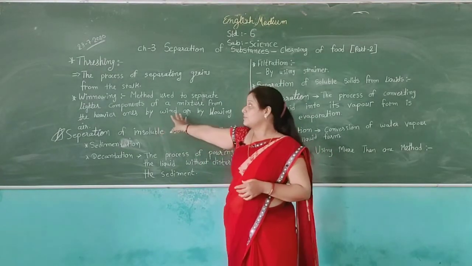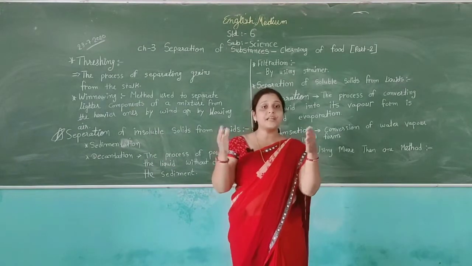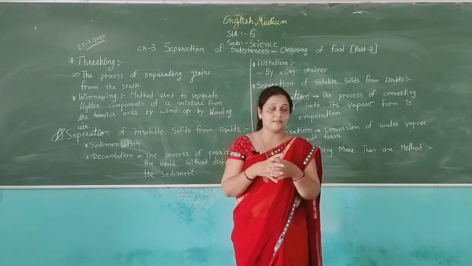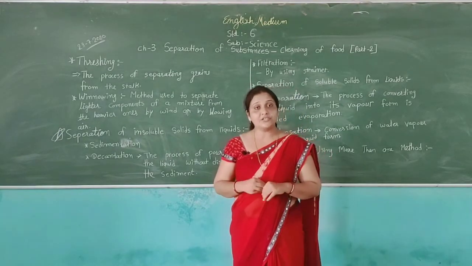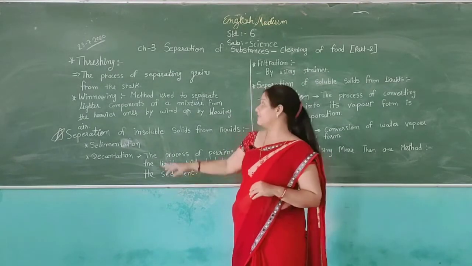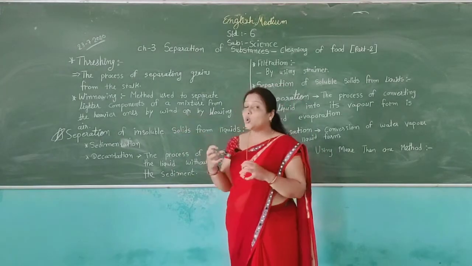In this process, the heavier and the lighter substances are mixed up. So in the winnowing method, we can separate the lighter substances by the wind or by blowing air.